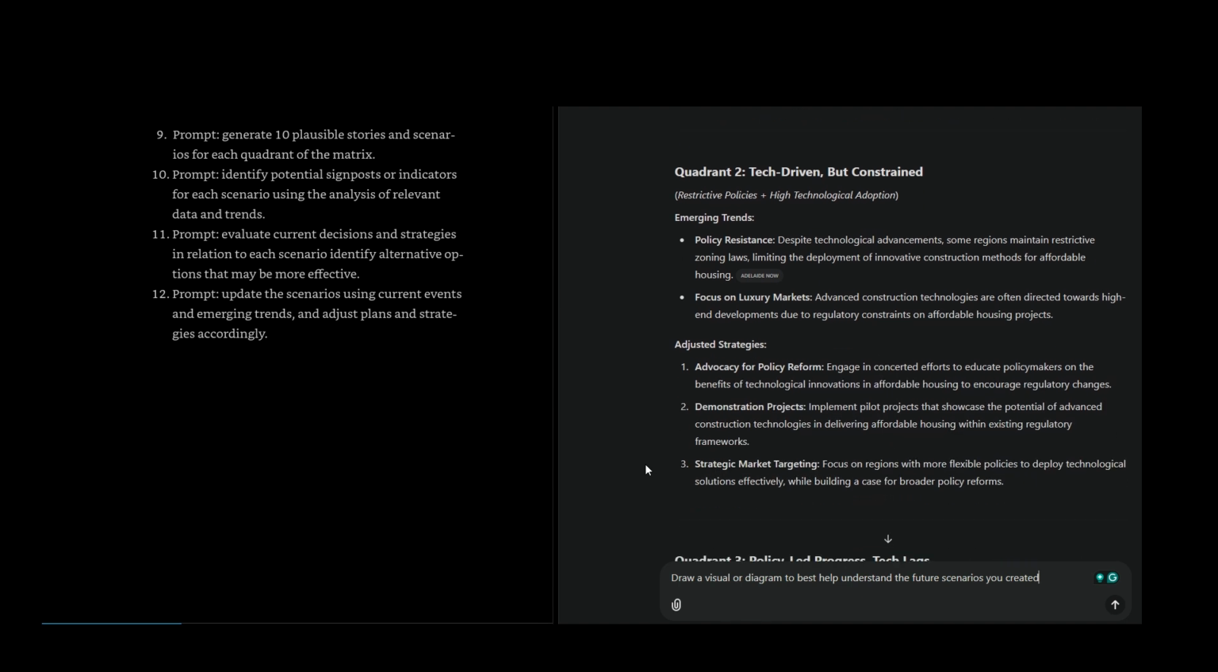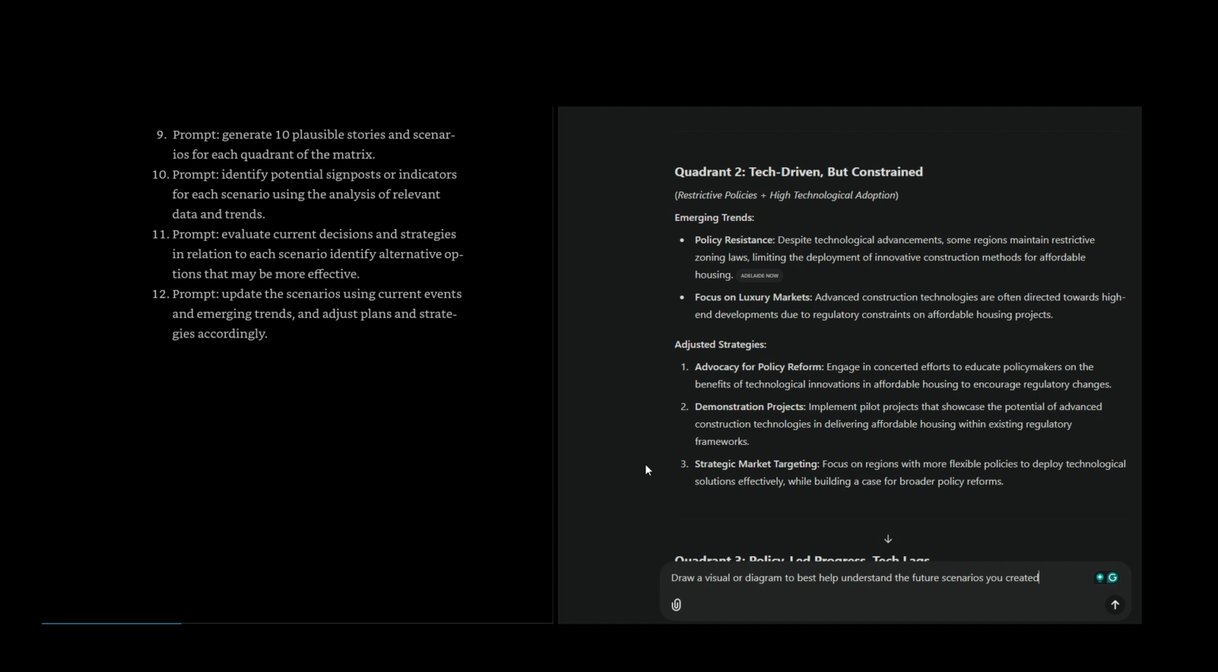Quadrant 2. Tech-driven, but constrained. Restrictive policies, high technological adoption. Emerging trends. Policy resistance. Despite technological advancements, some regions maintain restrictive zoning laws, limiting the deployment of innovative construction methods for affordable housing. Adelaide Now. Focus on luxury markets. Advanced construction technologies are often directed towards high-end developments due to regulatory constraints on affordable housing projects.